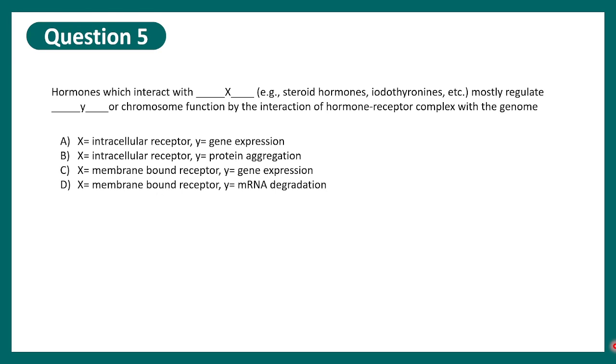Question number 5. Hormones which interact with dash, named as X, example steroid hormones, iodothyronines, etc., mostly regulate Y or chromosome function by interaction of the hormone receptor complex with the genome. So X is intracellular receptor, Y equal to gene expression; X is intracellular receptor, Y equal to protein aggregation; X equal to membrane bound receptor, Y equal to gene expression; X equal to membrane bound receptor, Y equal to mRNA degradation. The correct answer would be option A.